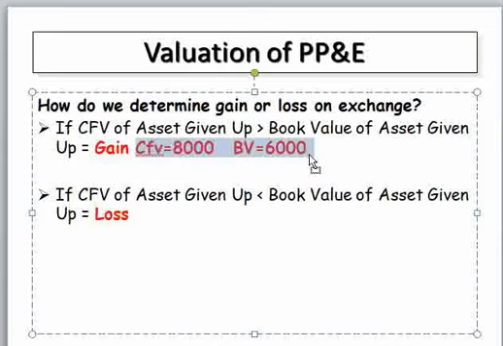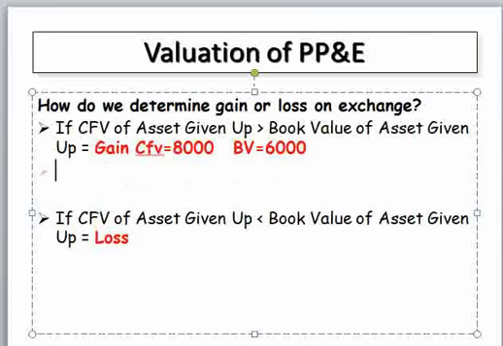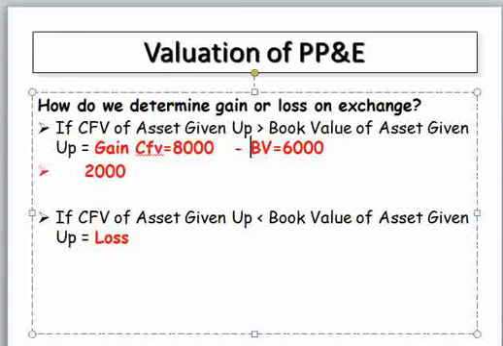By comparing these two things, the current fair value of the asset and the book value of the asset, you can understand the gain and the loss. If the current fair value of the asset is 8,000 and the book value of the asset is 6,000, therefore we can recognize a gain of 2,000. The difference between 8,000 and 6,000 is equal to 2,000. Therefore, 2,000 is a gain.